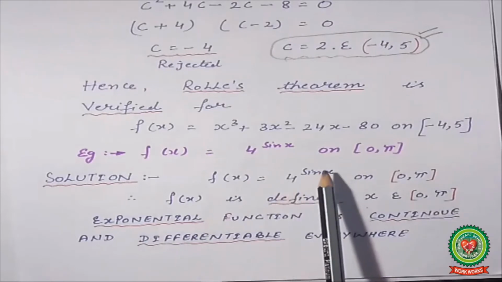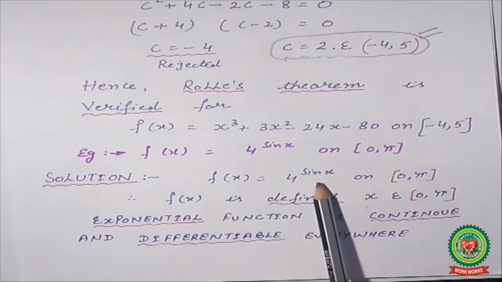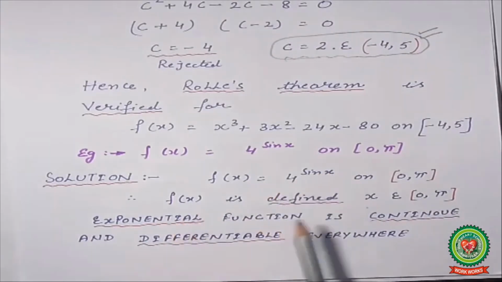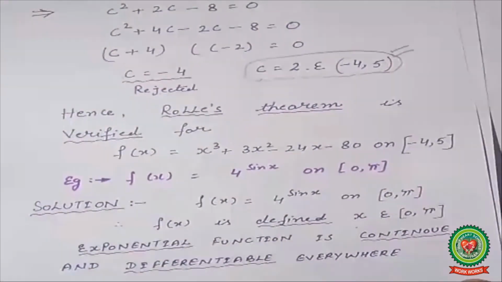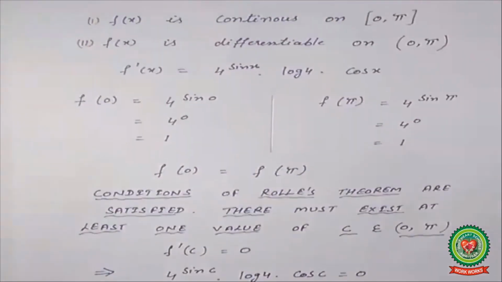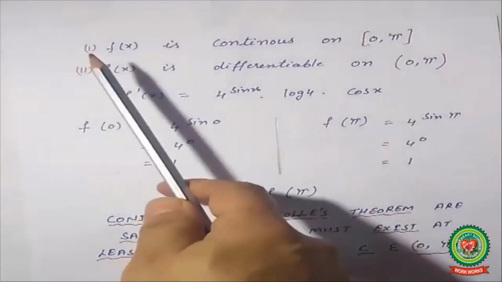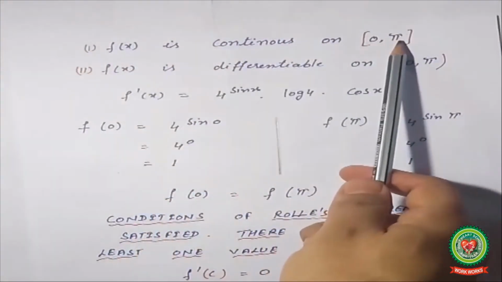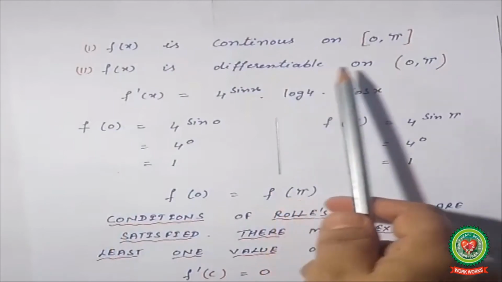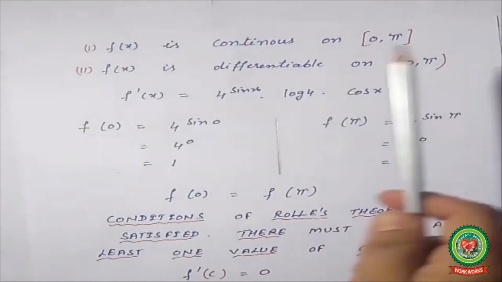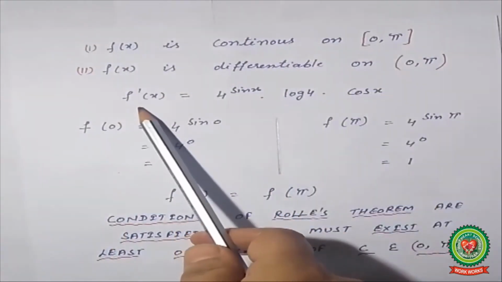Now this is in exponent form. So the exponential function is also continuous and differentiable everywhere. Then we will start with the first condition: f(x) is continuous for the closed interval and f(x) is differentiable for the open interval. Now we will find out the differentiation.